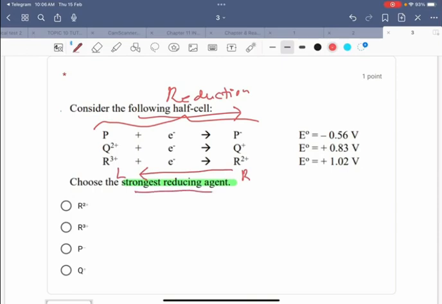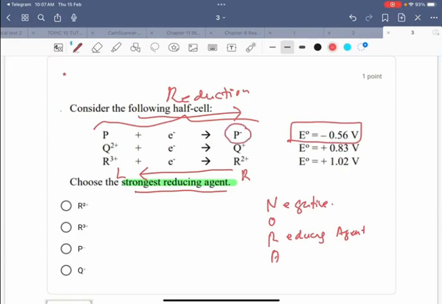So for the strongest reducing agent, it must be more negative. The species that is oxidized is P minus. So the answer is P minus.